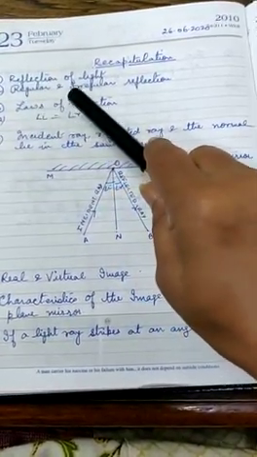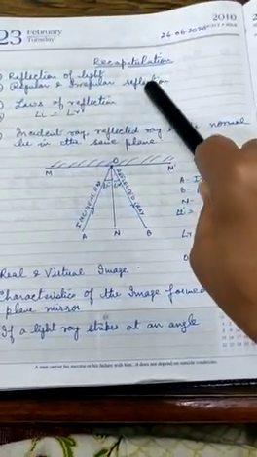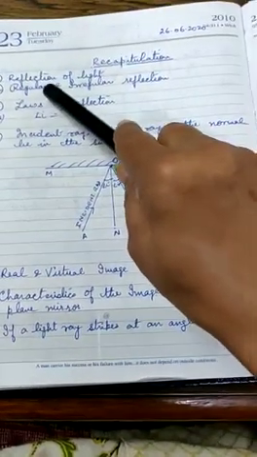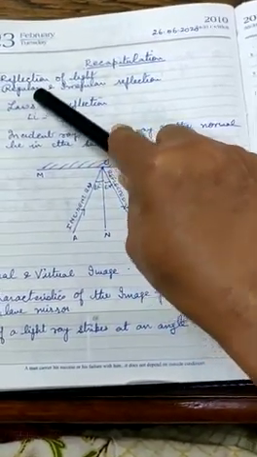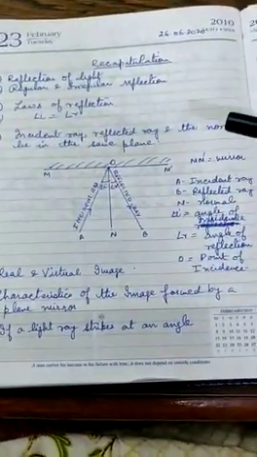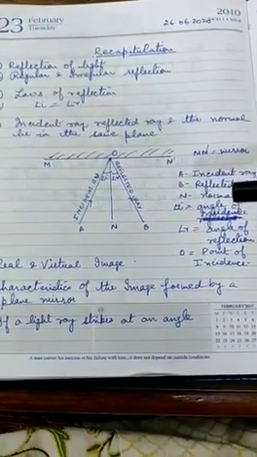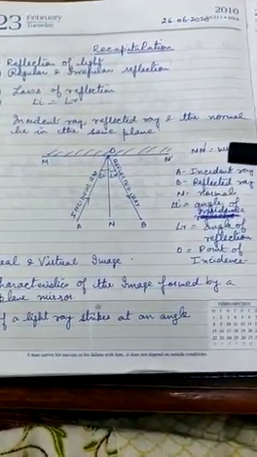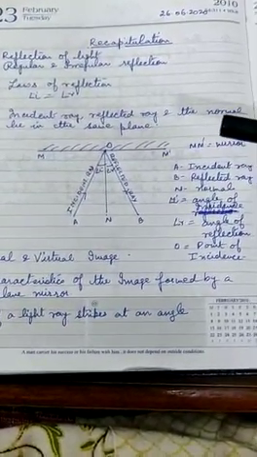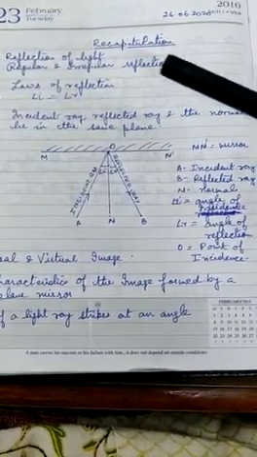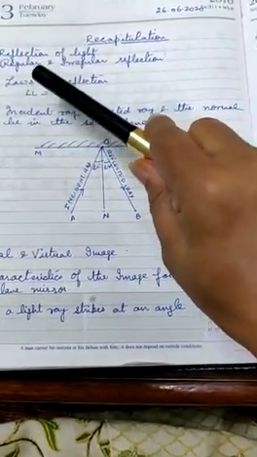Next we learnt about two types of reflections, regular and irregular reflection. Regular reflection is when the light rays parallel to each other, after reflection from a mirror, come back in the same direction and they are parallel amongst each other. Such a reflection is said to be regular reflection. And the result of regular reflection is that an image is formed in a plane mirror.